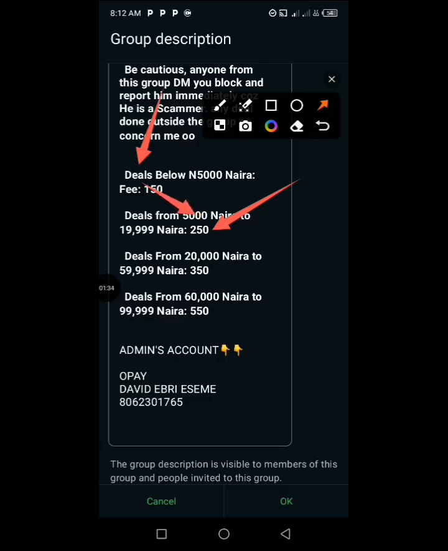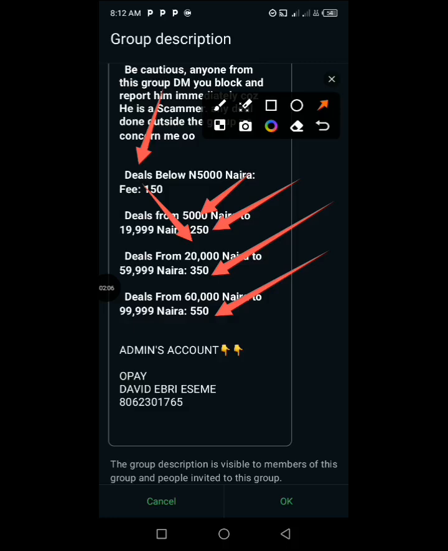Before that deal, you are going to send this together to the admin's account. Then the admin is going to remove 250 as his charge and send out 5,000 naira to the buyer or the seller. So you have to ensure that if you are transacting, you put your charges. These are all the charges that are often applied here in the group.